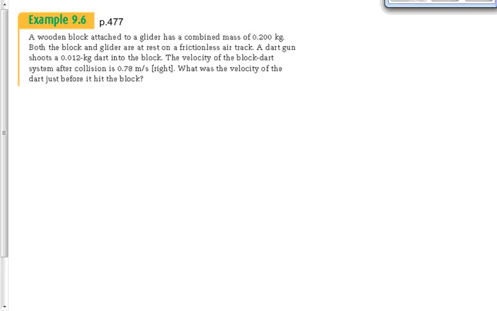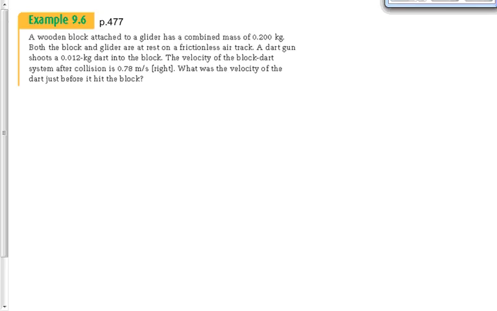So let's put it into action here. Example 9.6 on 477 says, a wooden block attached to a glider has a combined mass of 0.200 kilograms. The block and the glider are at rest on a frictionless air track. A dart gun shoots a 0.012 kilogram dart into the block. The velocity of the dart-block system afterwards is 0.78. What's the velocity of the dart just before it hit the block?